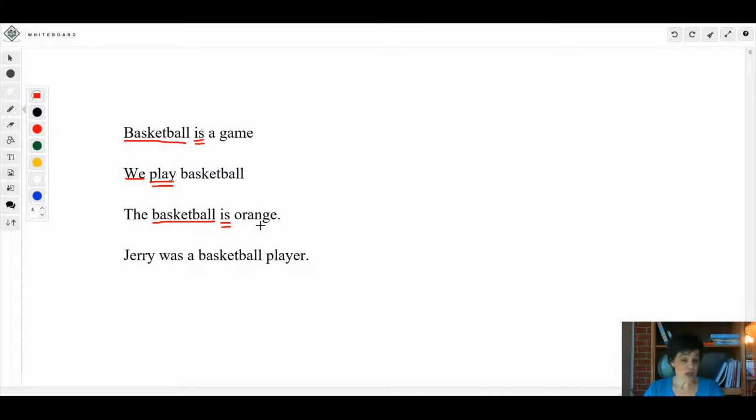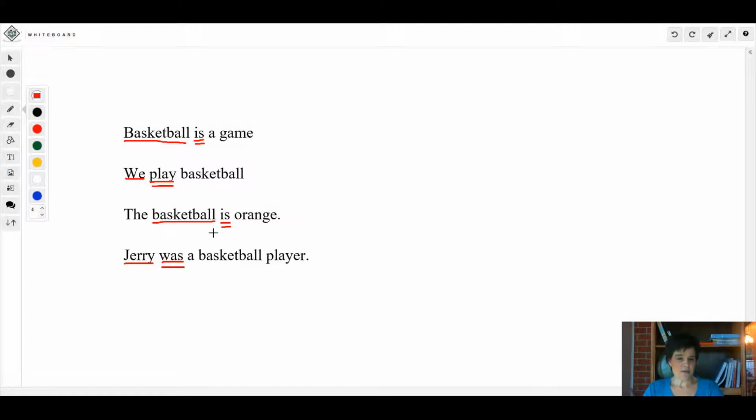So orange is called a predicate adjective because it's an adjective. Remember, an adjective describes. In the second sentence, our verb is was, a linking verb. Who or what was? Jerry. So Jerry is our subject, and was is our linking verb. Let's see what was is linking Jerry to.